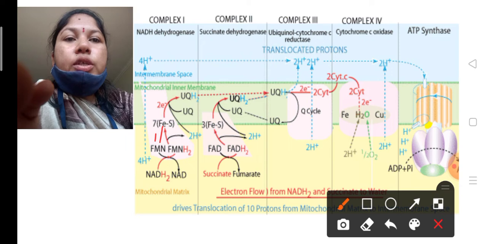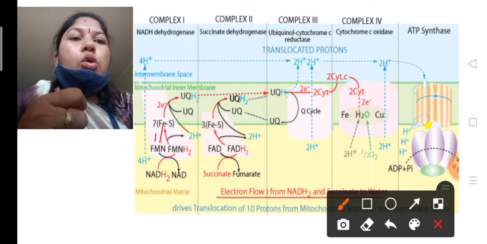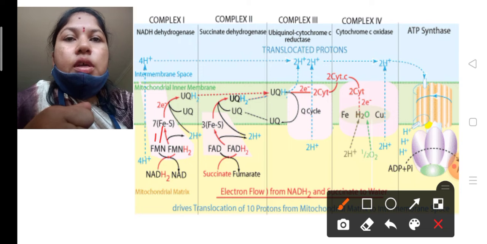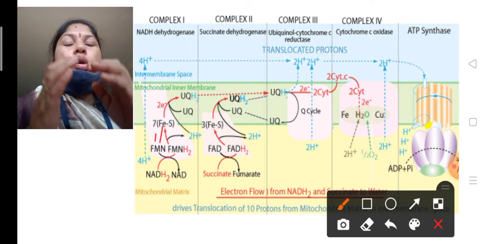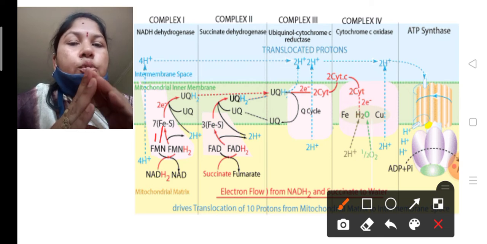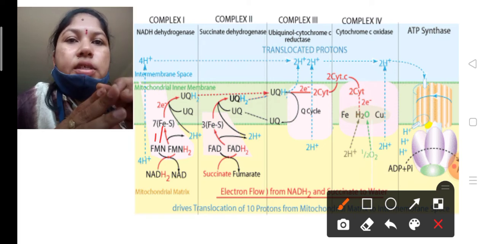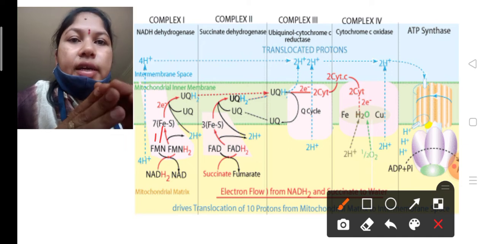Slowly that ubiquinone H2 attracts the electrons and transfers them to cytochrome C, which is complex 3, cytochrome C reductase. So from complex 1 the electrons move by ubiquinone H2, which carries them to complex 3, the cytochrome reductase.